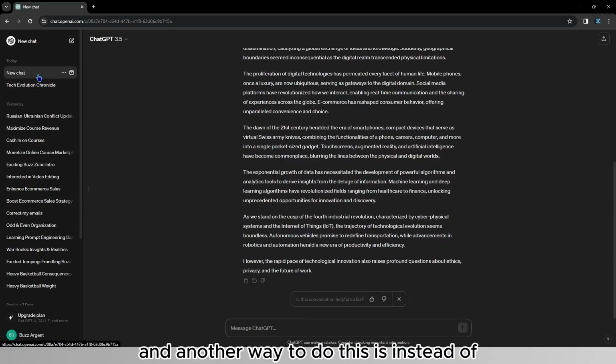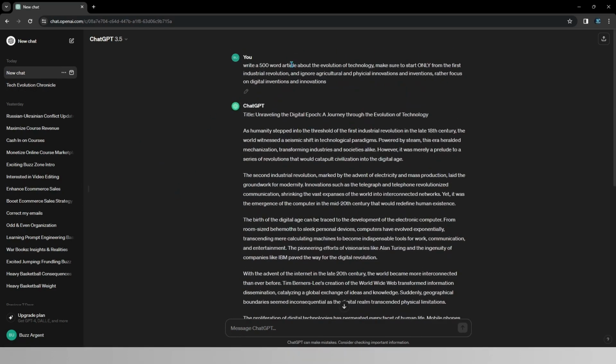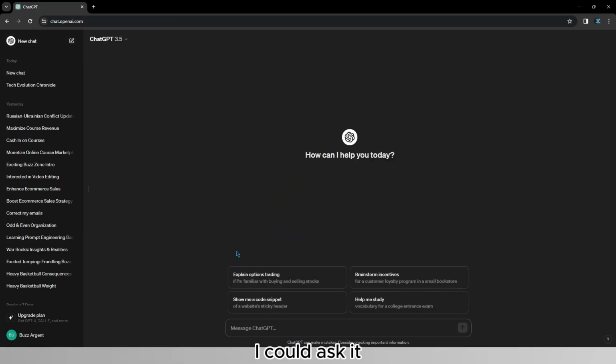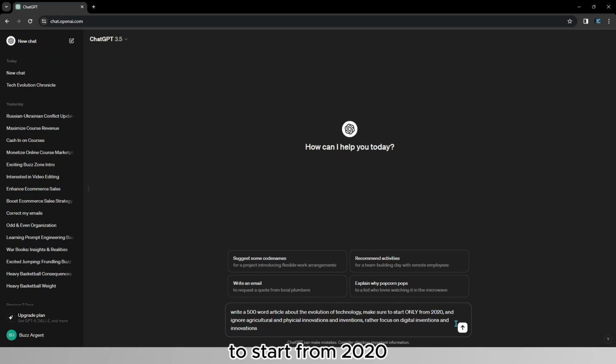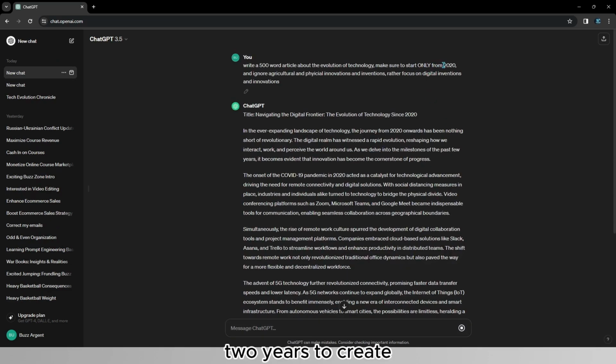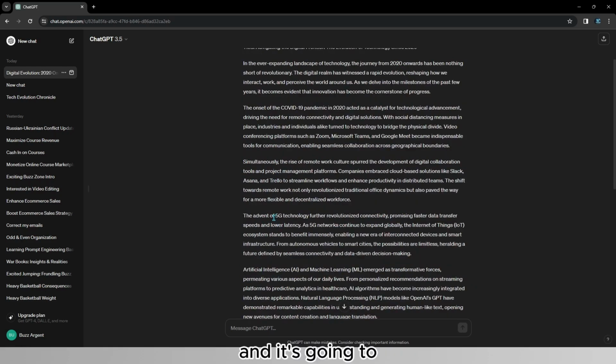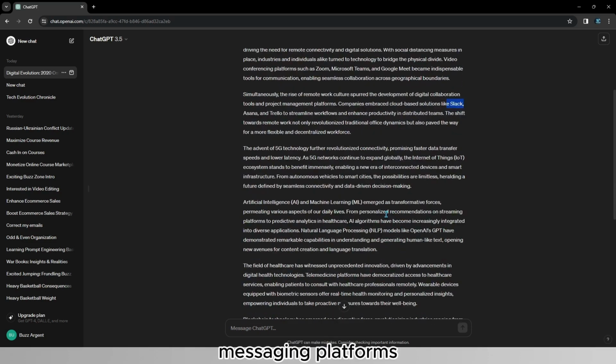Another way to do this is, instead of asking it to start from the first Industrial Revolution, I could ask it to start from 2020. So now it has only 2 years to create an article on, because the last update of ChatGPT was in 2022. In this case, it's going to talk about COVID, and about 5G networks, and we have Zoom, Teams, Meet, Slack, instant messaging platforms.